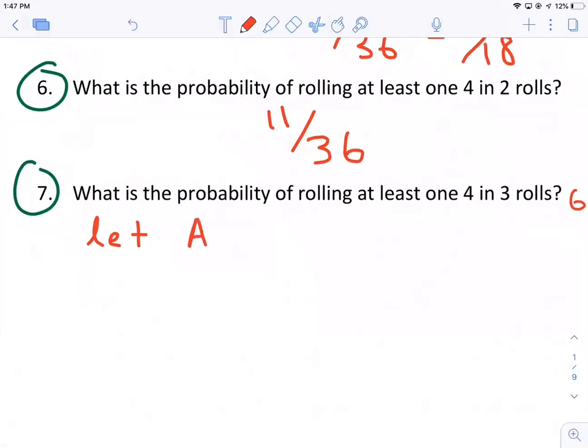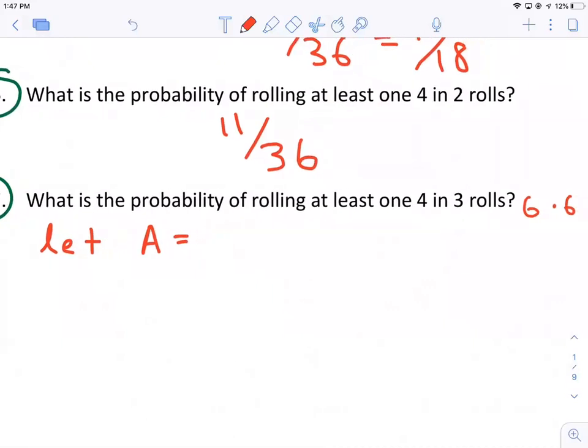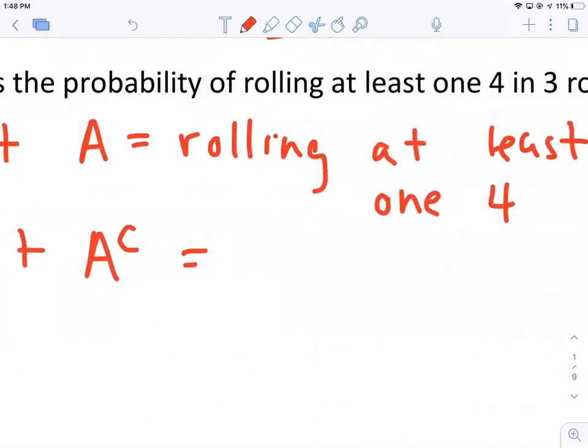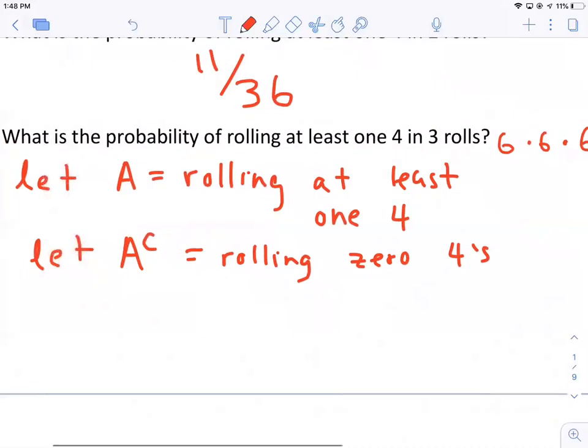I'm going to set up a let statement. I'm going to say let this event A equal rolling at least 1 four, right? That's what we're trying to find, the probability of A, but we couldn't find that probability. So if that's the probability of rolling at least 1 four, then the complement of this would be not rolling at least 1 four. So if you don't roll at least 1 four, in other words, you're rolling no 4s or 0 4s in your 3 rolls. Right, so can we find a chance of rolling 0 4s?